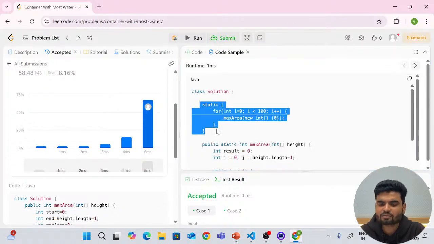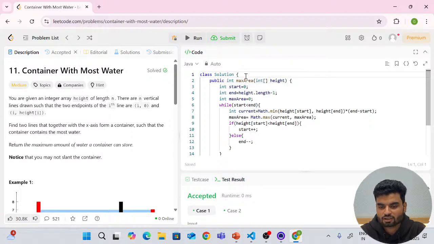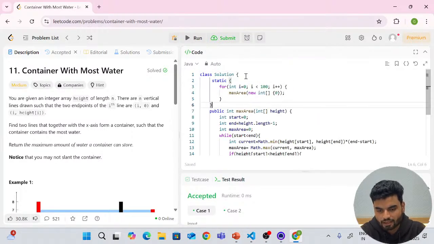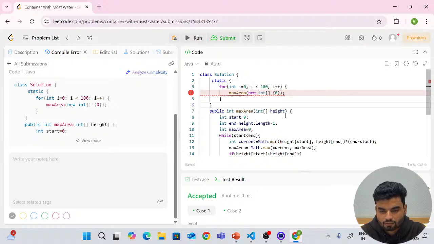But they're using this static method to escape few test cases of LeetCode. I don't know what test cases they have hidden, but if you add this, your solution becomes faster. But anyhow, there's no meaning. They're just removing few hidden test cases by using this particular thing. So this is improving the speed of submission, but the interviewer will not be impressed. What's the problem with this?